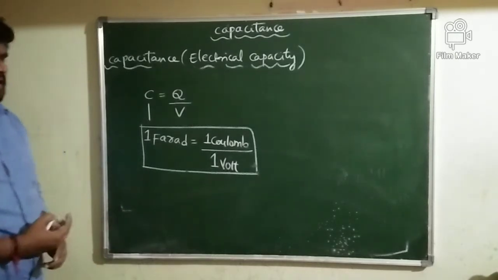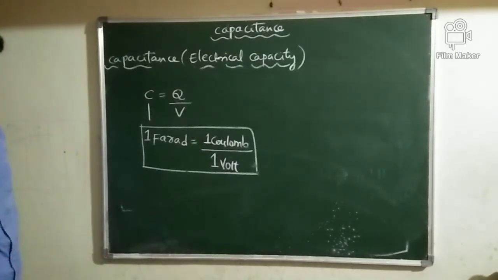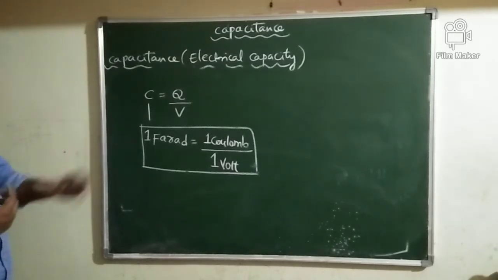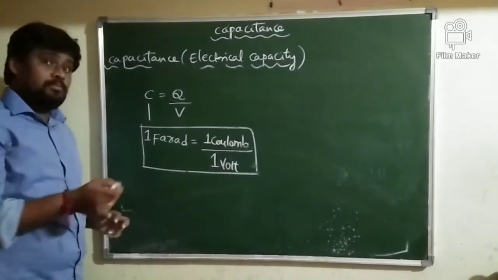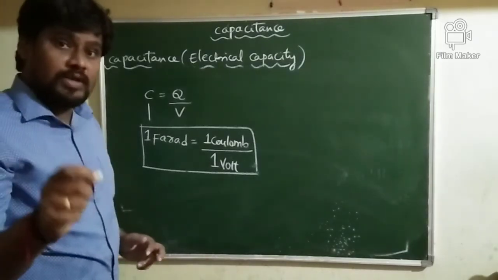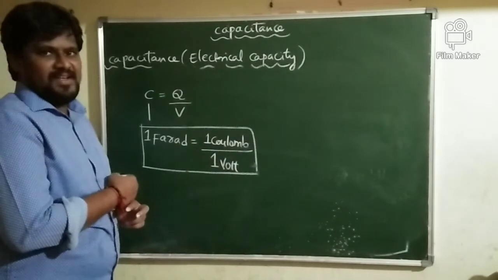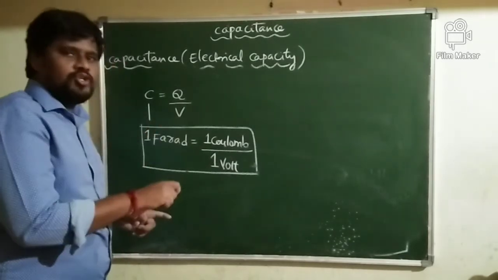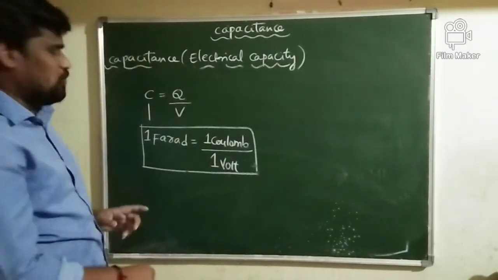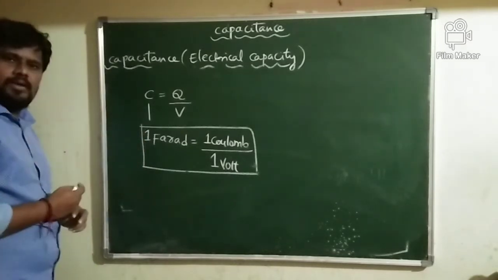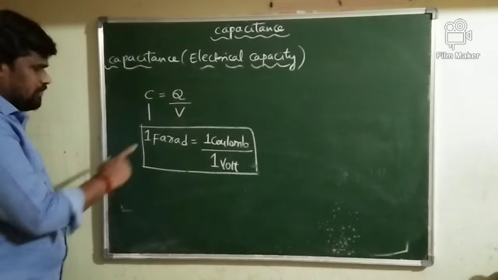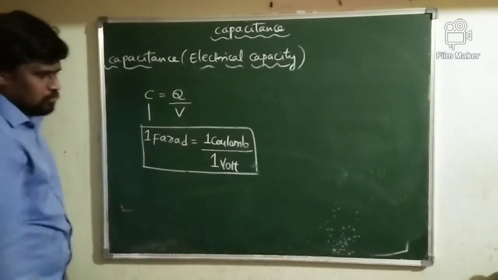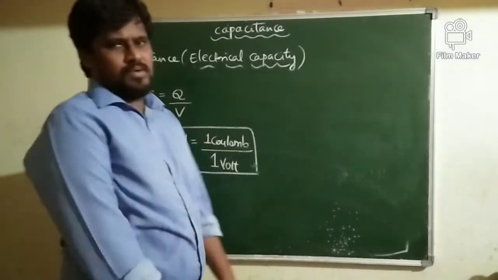When is the capacitance of a conductor said to be 1 farad? When 1 coulomb charge given to the conductor raises the potential of the conductor by 1 volt, then the capacitance of the conductor is said to be 1 farad. Therefore 1 farad is given by 1 coulomb by 1 volt.